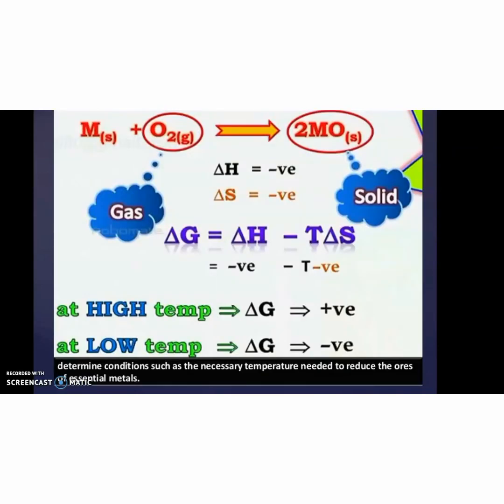For example, when a metal reacts with oxygen, it forms a metal oxide, which is solid in state. Here both delta H and delta S are negative. So at high temperature delta G is positive and at low temperature delta G is negative.